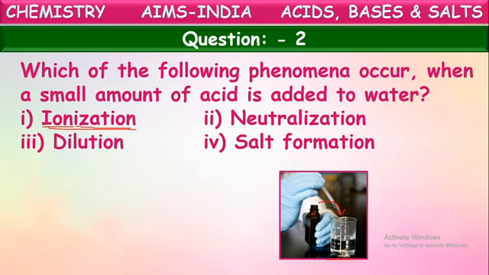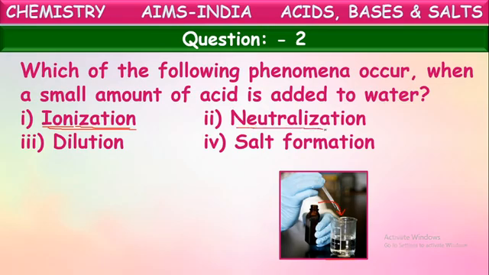Based upon that, we classified them as strong and weak acids and bases. Suppose an acid, when dissolved, completely splits, all its molecules ionize into positive and negative ions, then it is said to be a strong acid. If only a few molecules are ionized, then that is called a weak acid. Anyhow, here the splitting of an acid into respective positive and negative ions when dissolved in water is called ionization.